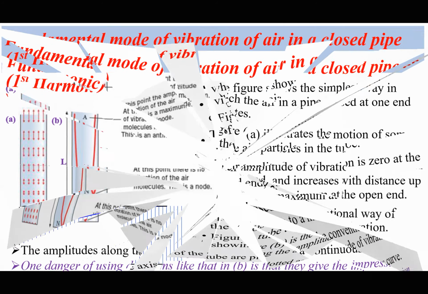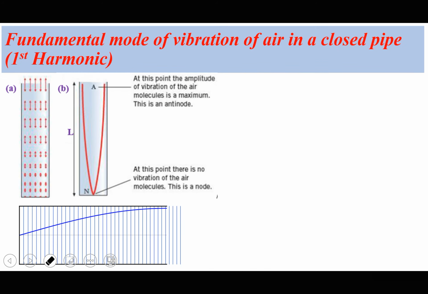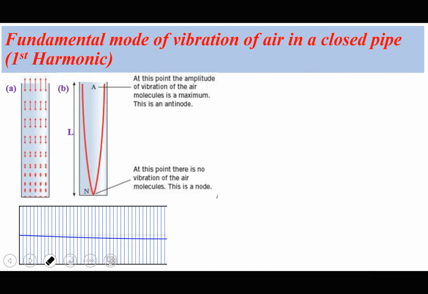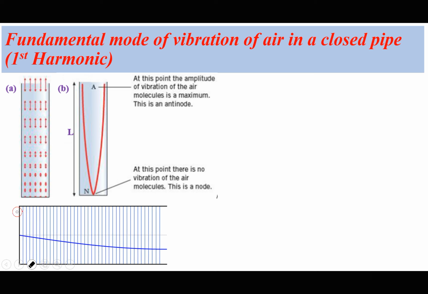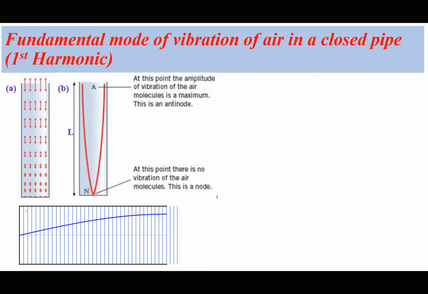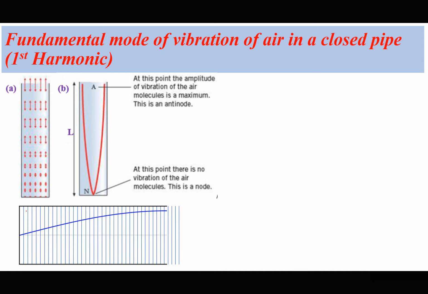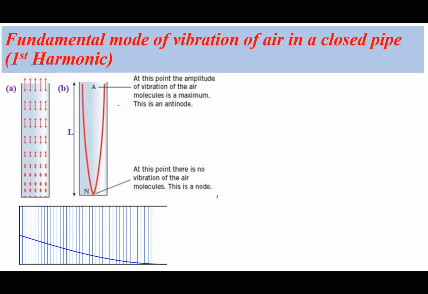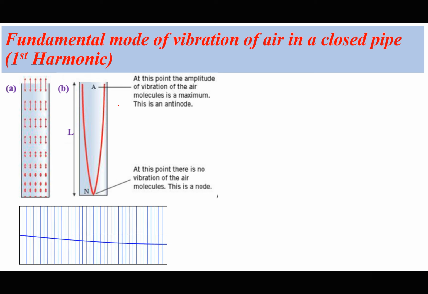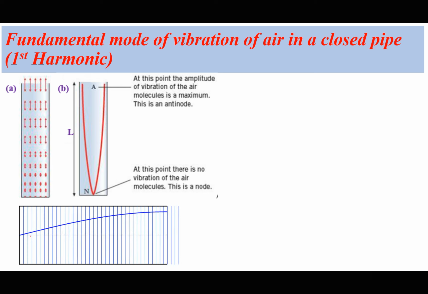Okay, so let's derive the fundamental mode of vibration of a closed pipe. So, like I said, this is a quarter of a cycle. I want you to see how the particles behave, this animation demonstrates it.